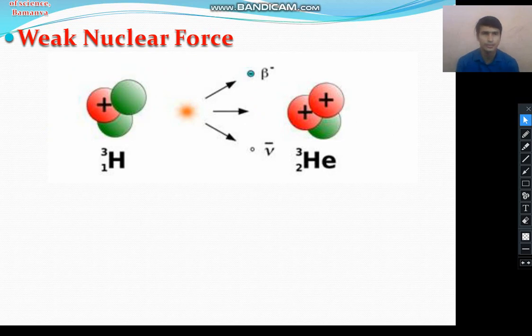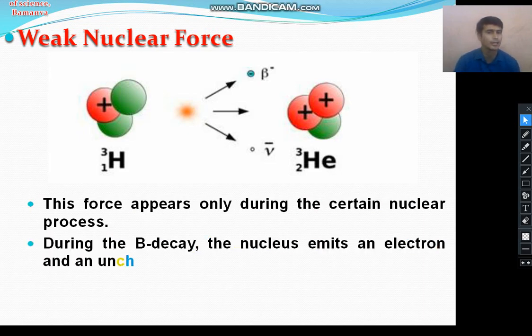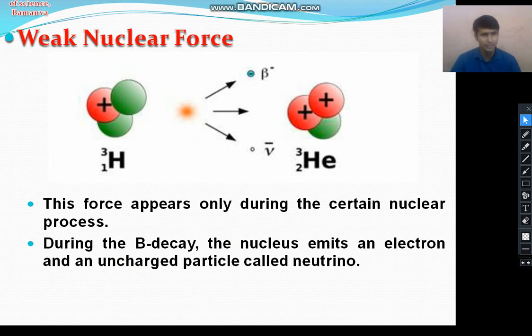Not all nuclear processes, but some, such as the beta decay process. During beta decay, the nucleus emits an electron, a negatively charged particle, and simultaneously emits an uncharged particle called the neutrino.